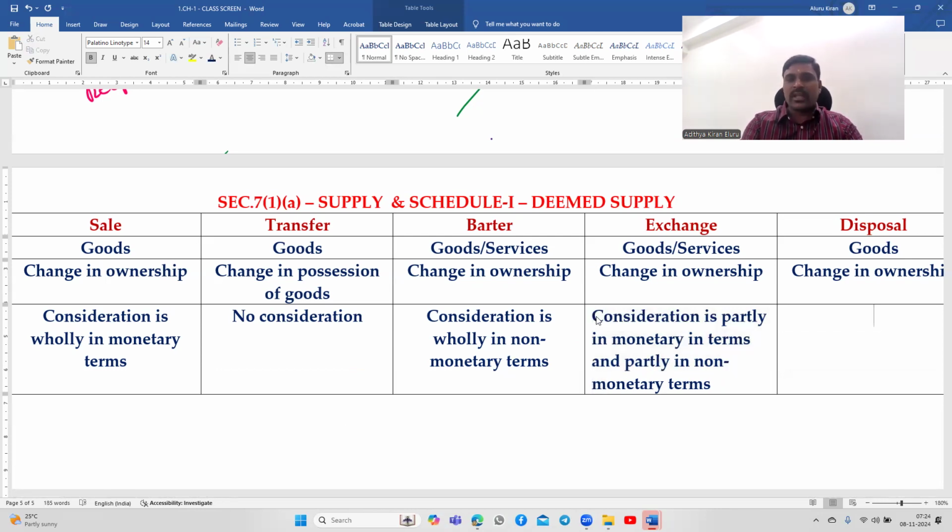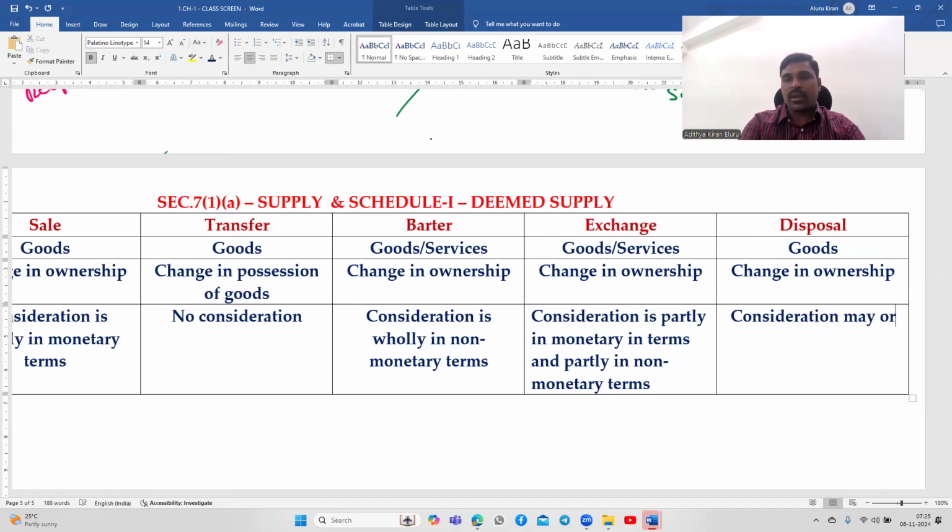Next, in case of disposal also, consideration is wholly in monetary terms. Consideration may or may not be there, but if at all consideration is there, it is wholly in one. Sale, barter, exchange, definitely there is a consideration. Transfer, definitely there is no consideration. But in case of disposal, sometimes consideration will be there, sometimes not. If at all consideration is there, that will be in monetary terms only.